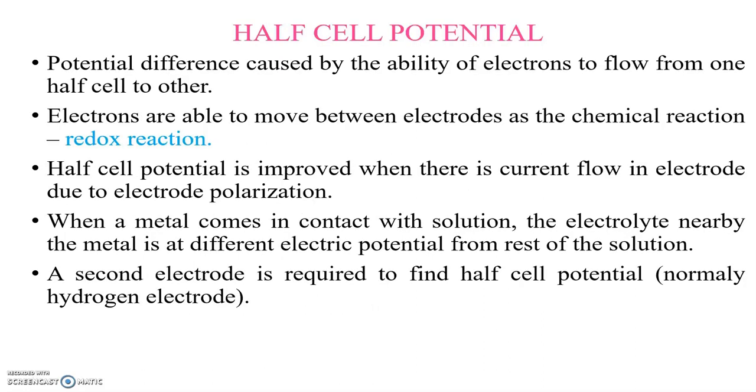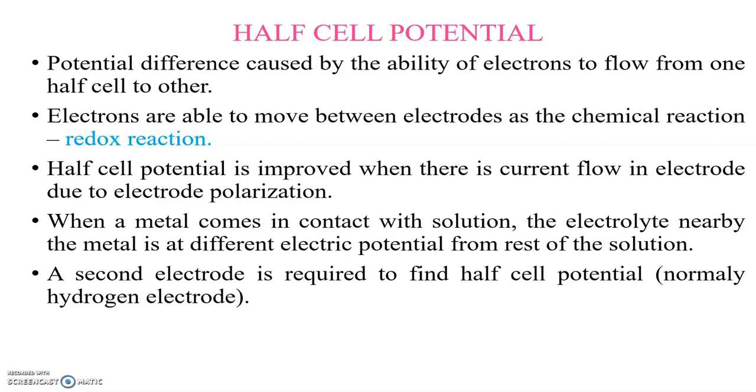Next, the half cell potential. It is the potential difference caused by the ability of electrons to flow from one half cell to the other. The electrons are able to move between electrodes through a chemical reaction called a redox reaction.